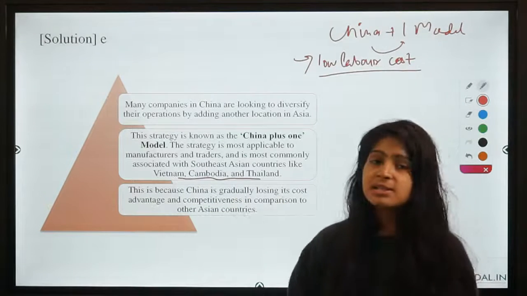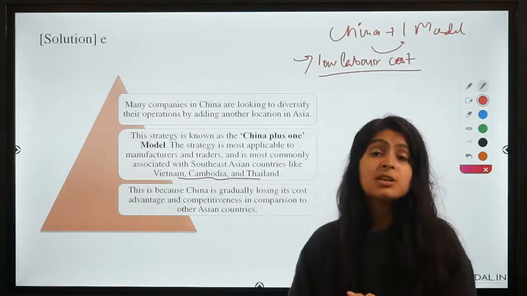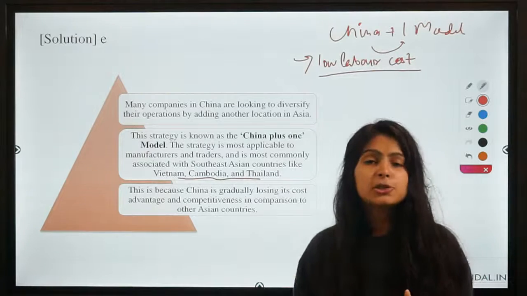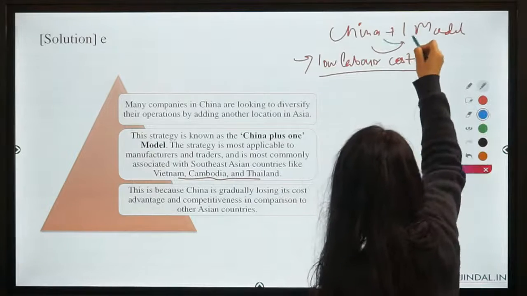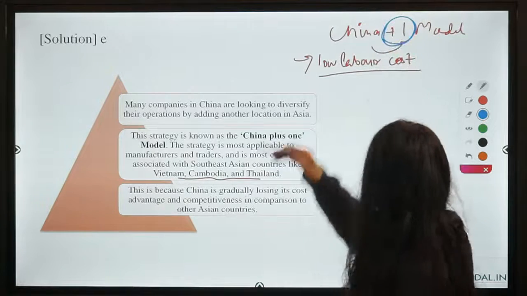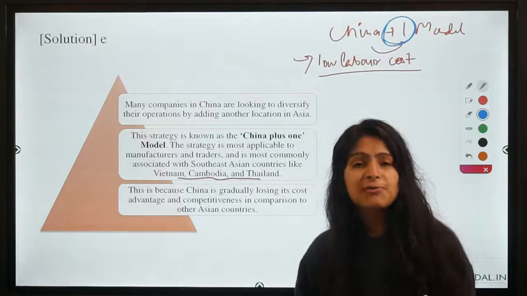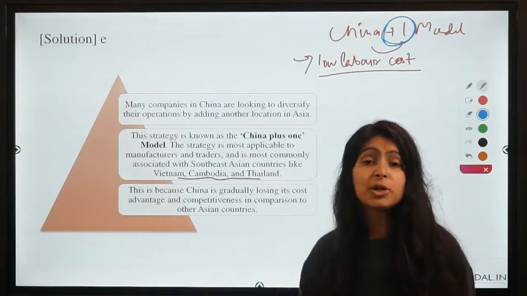So why are we discussing this model in India? What implications does it have for our country? The implication is that India can also look to be this plus one country. If we are able to invite such companies to India, we will receive foreign investment and there will be more employment opportunities for our growing young population.